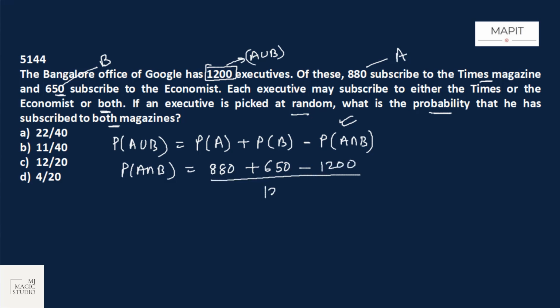All divided by 1200, because the probability of any event is given by favorable outcomes divided by total outcomes. So it is 880 plus 650 is 1530, minus 1200, that is 330 by 1200. So 11 by 40. The required probability is 11 by 40, which is there in option B.